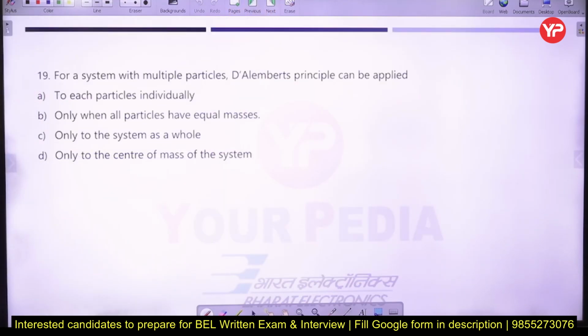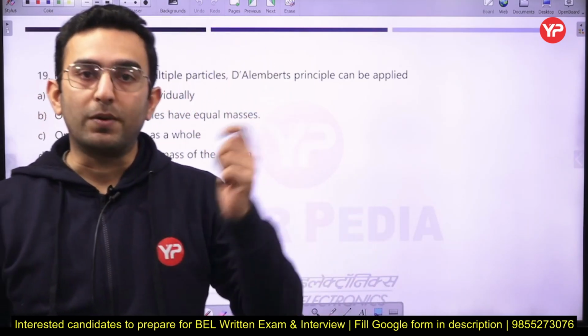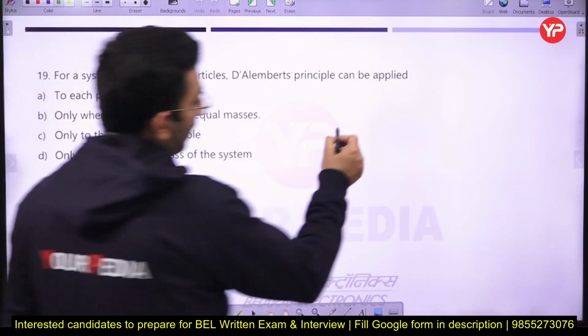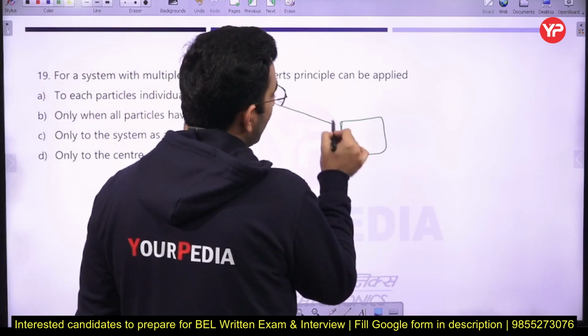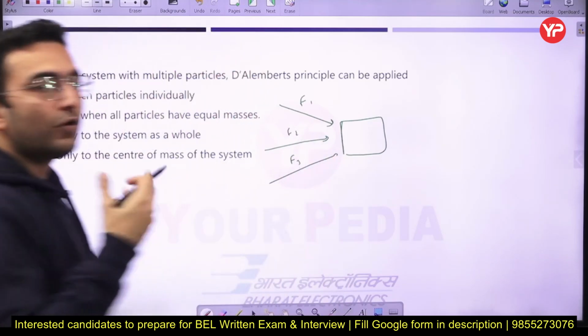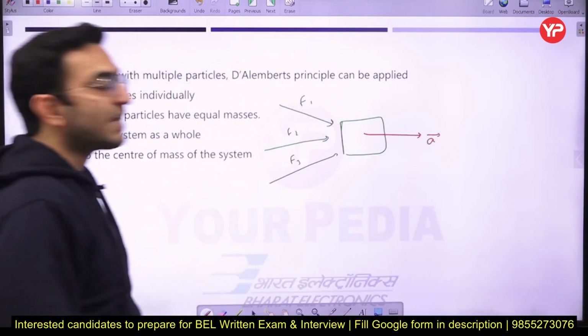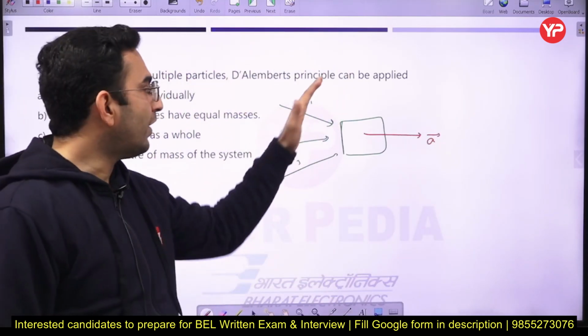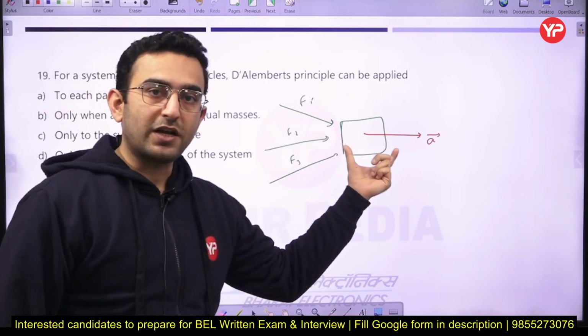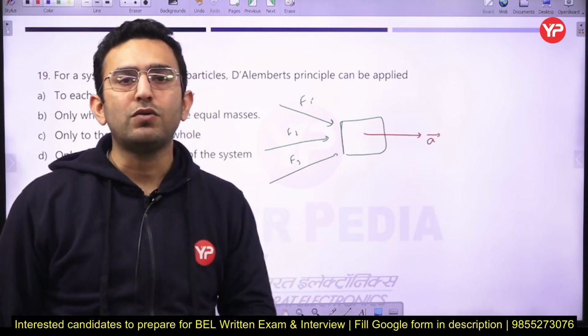Next, for a system with multiple particles, the D'Alembert principle can be applied to. Okay, so now just see, the D'Alembert principle is basically used in order to convert the dynamic unbalanced problem into the dynamic equilibrium case. Okay, so how do we define it? Let us suppose there is a body on which a number of forces F1, F2 and F3 are acting. So due to these forces, what is happening? The body is moving with some particular acceleration a. So according to Newton's second law of motion, when a number of forces are acting, the rate of change of momentum is occurring, and the net force acting on the body is equal to mass into acceleration.